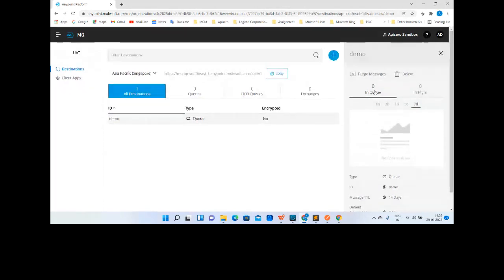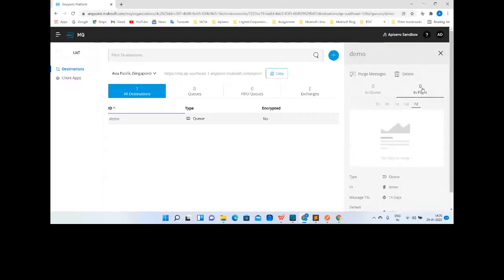Okay, now I can see two columns, in queue and in flight. What is the difference between these two? In queue, the message silently resides in the queue without creating any trouble, right? But once it is in the in-flight status, what does that mean?